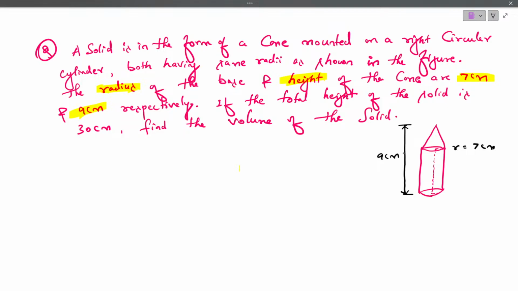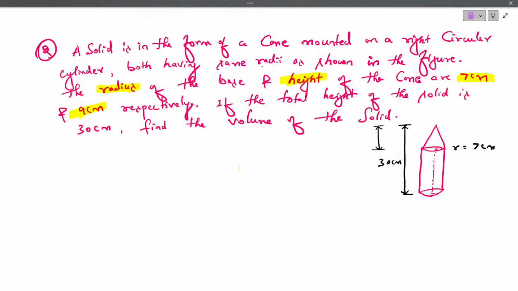The diagram is not there, so I'm just analyzing the diagram from the question itself. Here the total height of the solid they have given as 30 centimeter, so then I think the 9 centimeter is the height of the cone.